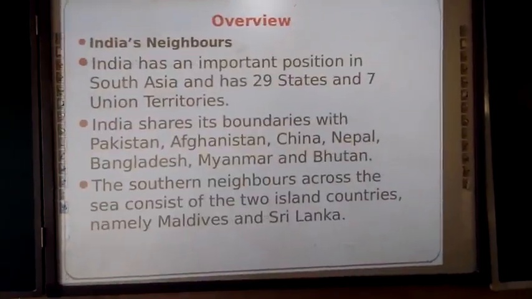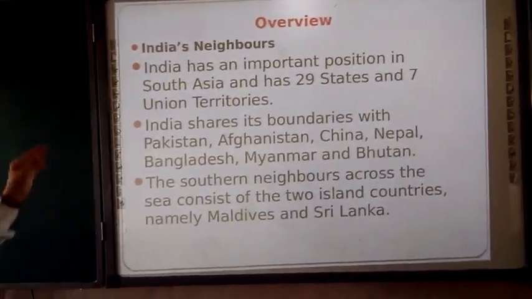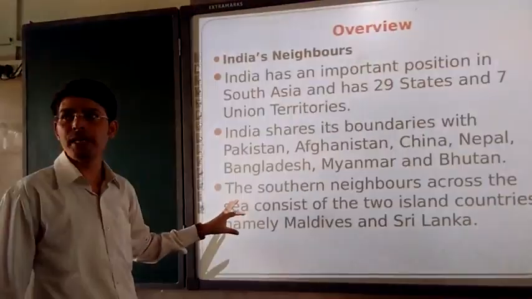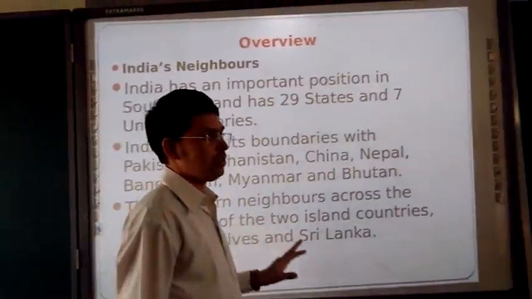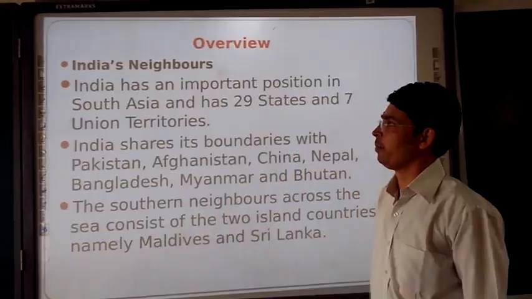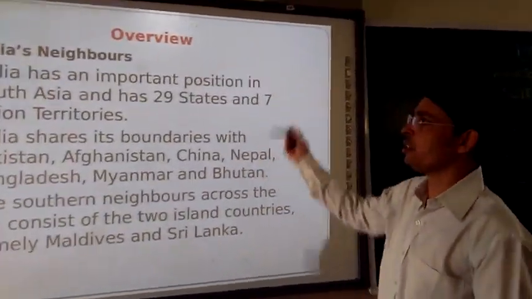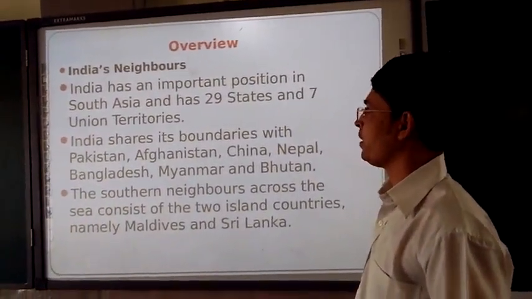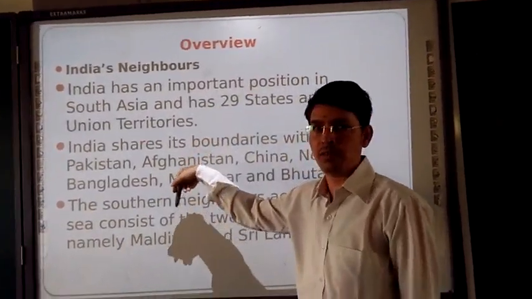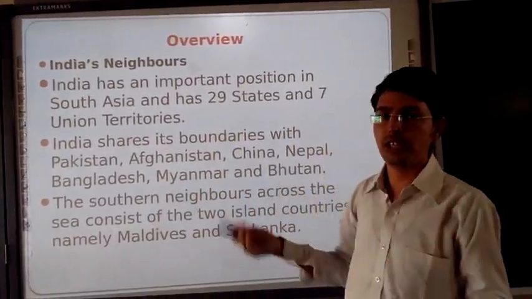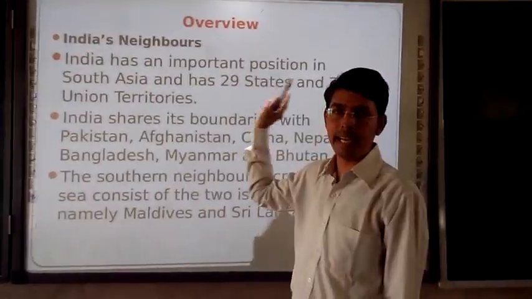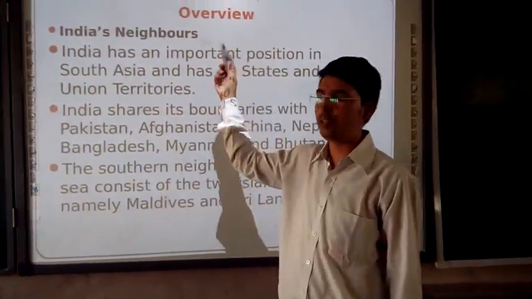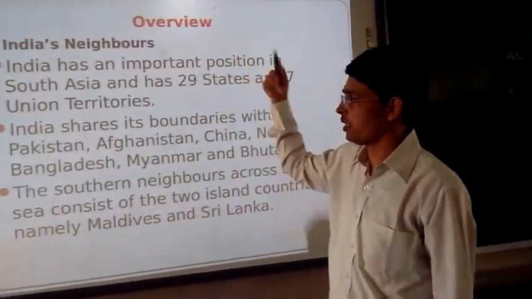Moving further, we are going to have a recapitulation or overview here. In this our fourth topic, we discussed India and its neighbors. India has an important position in South Asia and has 29 states and 7 union territories. This data has changed now. This data has become new. India is having 28 states and 9 union territories. This I have taken from the old textbook, that is why it is this. Earlier it was the correct one.